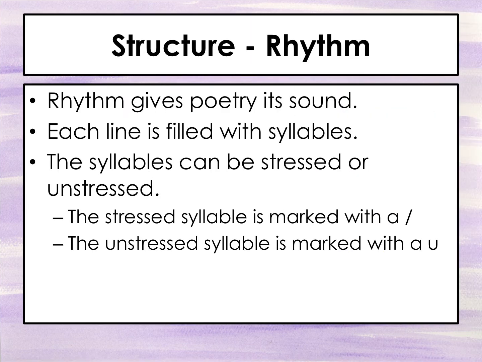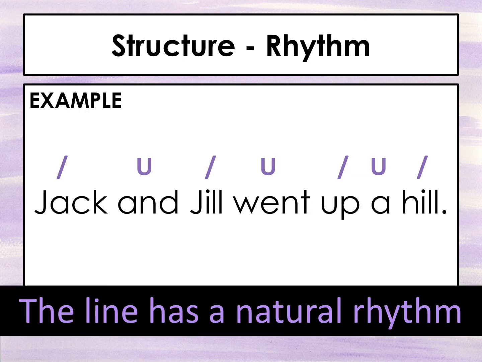Now let's talk about the rhythm. Rhythm is what gives poetry its sound. Each line is filled with syllables. The syllables can be stressed or unstressed. The stressed symbol is going to be marked with this little dash, and the unstressed will be marked with a U. So let's break down what this looks like, and I want you to define rhythm as what gives it sound. I want you to go through this example with me.